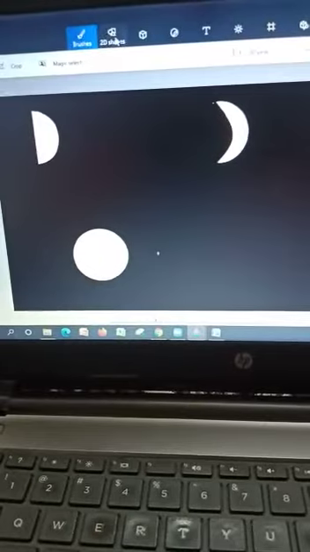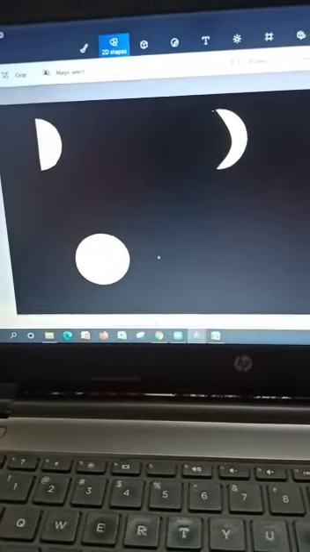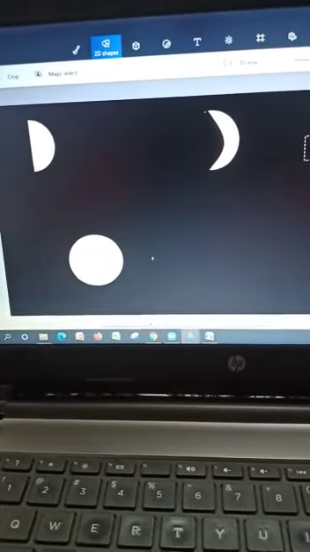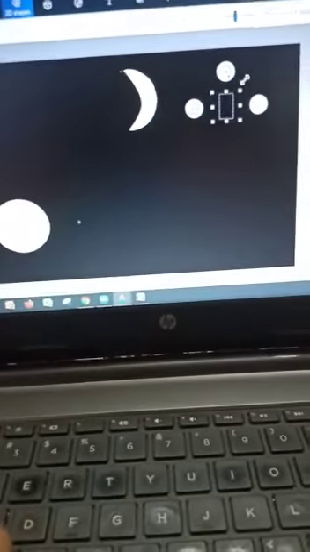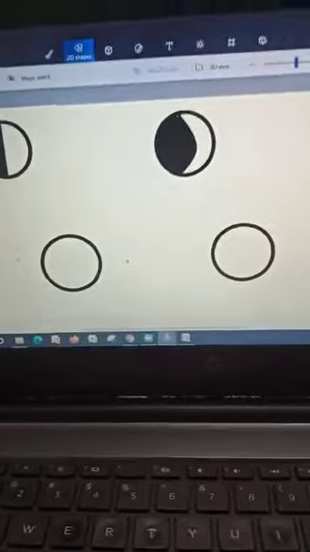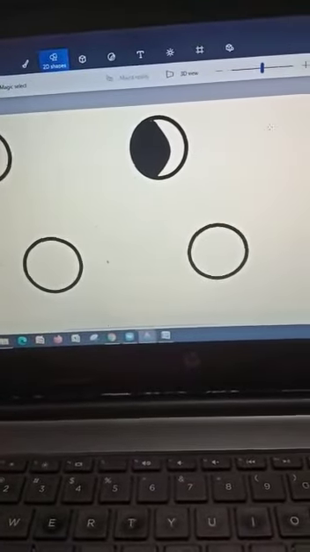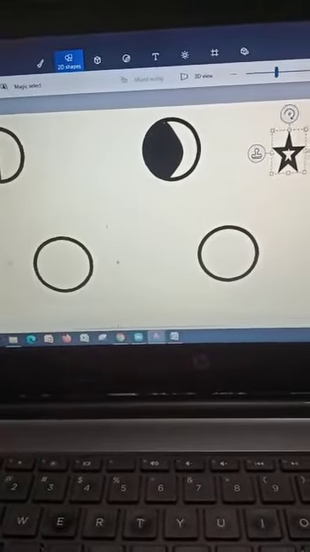Now let's try making some stars as well, just to make our drawing look pretty. So let me do Control Z first. When I do this, I'll get it here. Let me try making a few stars, okay.